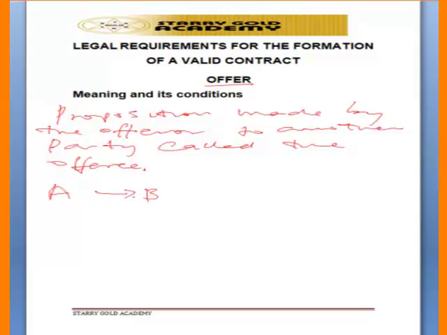Number one is that it must be definite and certain. That means that whatever Mr. A is talking about, Mr. A must be precise and certain. If Mr. A wants to sell his biro to Mr. B, Mr. A must be certain about the biro, certain about the price, and everything must be stated clearly. That means that it must be definite.